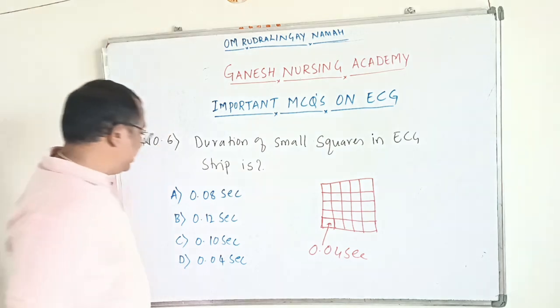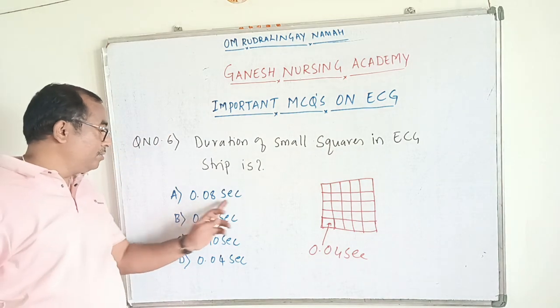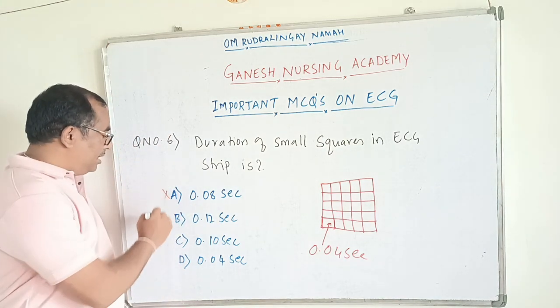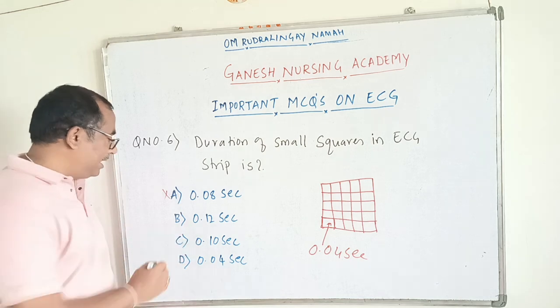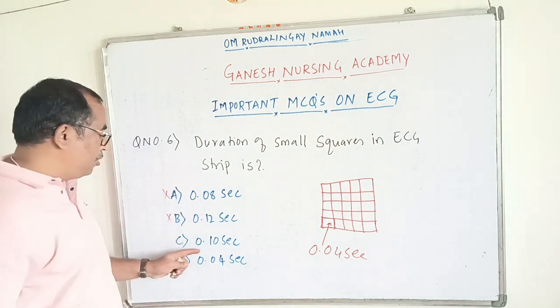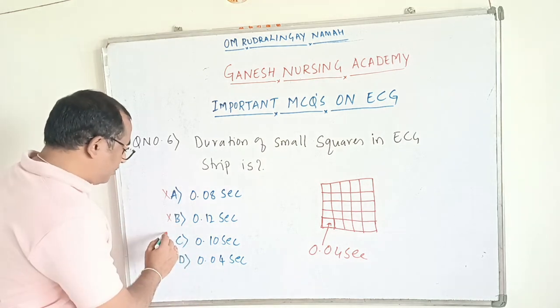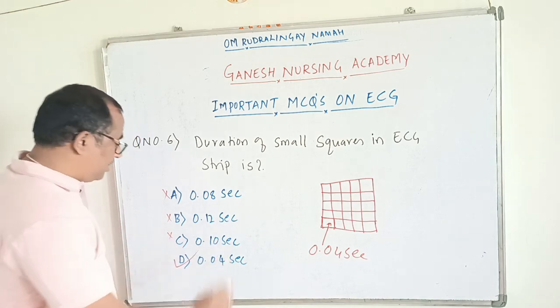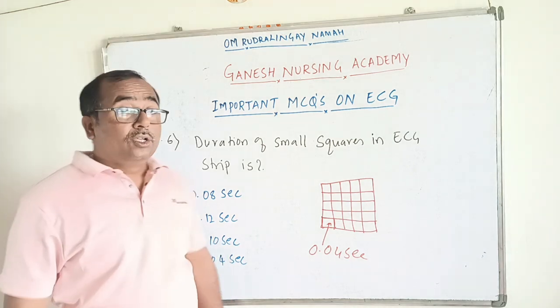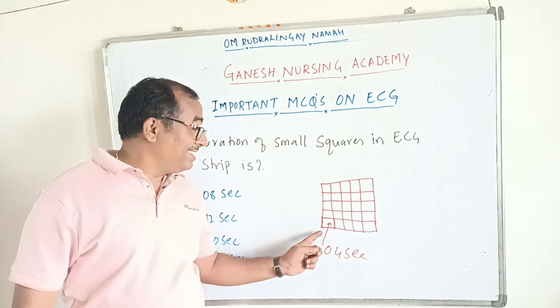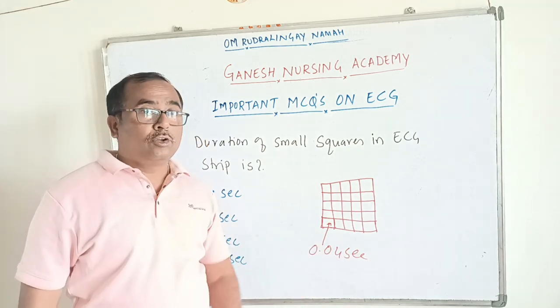So the option they have given, 0.08 second, is wrong. Option B, 0.12 second, is also wrong. Option C, 0.10 second, is also wrong. Option D, 0.04 second, is the right option. So the duration of a small square in the ECG strip is 0.04 second.